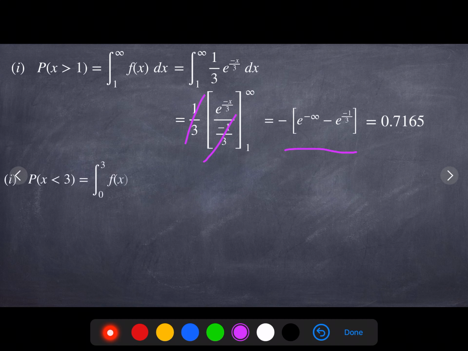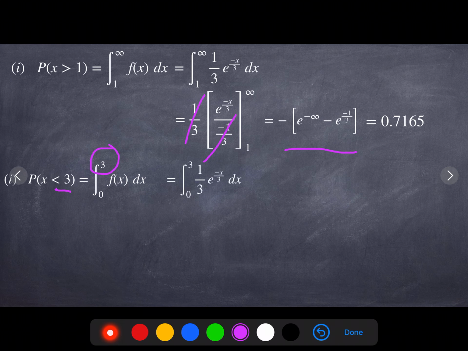So second sub question, p of x less than 3. Whenever you find less than some number, you consider that value in the upper limit. The lower limit usually will be minus infinity, but in exponential distribution there is no negative value, because all the negative values are defined as 0 only. We always choose the lower limit as 0 if it is not specified. Only in the exponential distribution, there are no negative values of x.